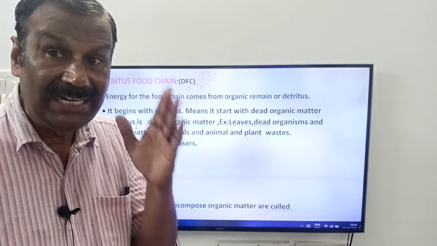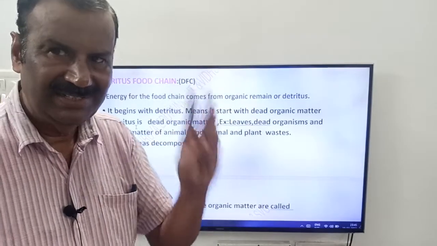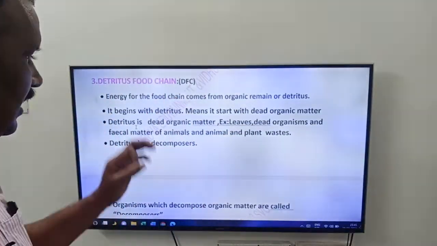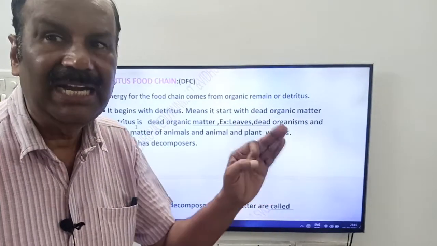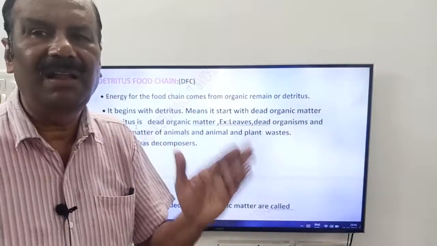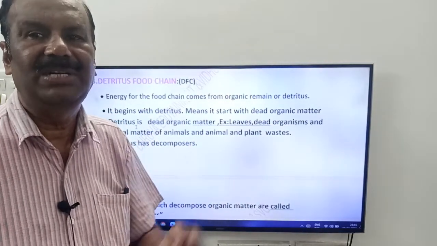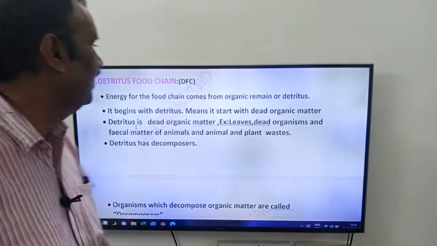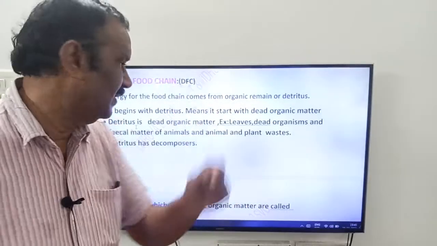See, what do we have in the detritus, friends? Leaves, dead organisms, fecal matter of animals, and animal and plant waste. These all constitute detritus. So the detritus food chain starts with detritus. Here the source of energy is what, friends? From the organic matter or from the detritus.